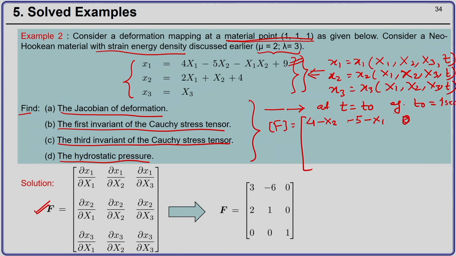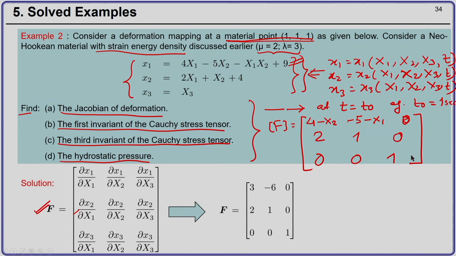Then you have del x2 by del X1 equal to 2, del x2 by del X2 equal to 1, del x2 by del X3 equal to 0, del x3 by del X1 0, del x3 by del X2 0, and del x3 by del X3 equal to 1.